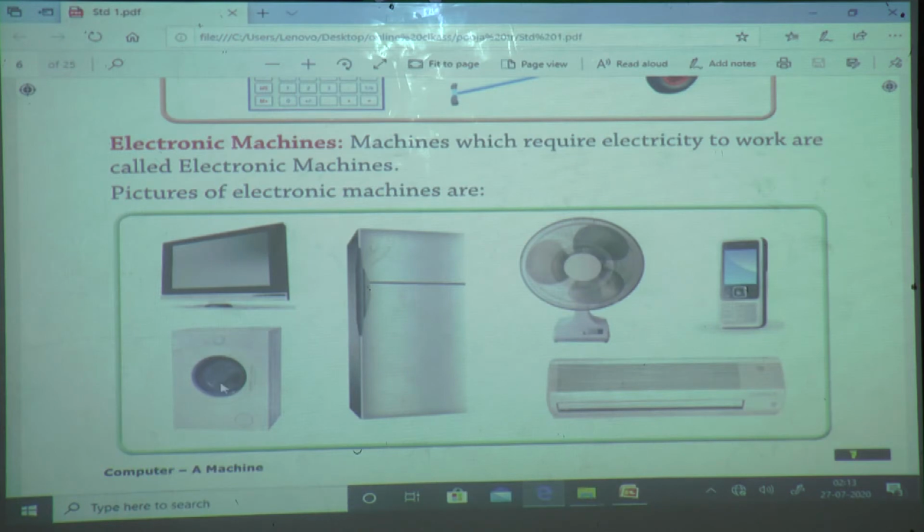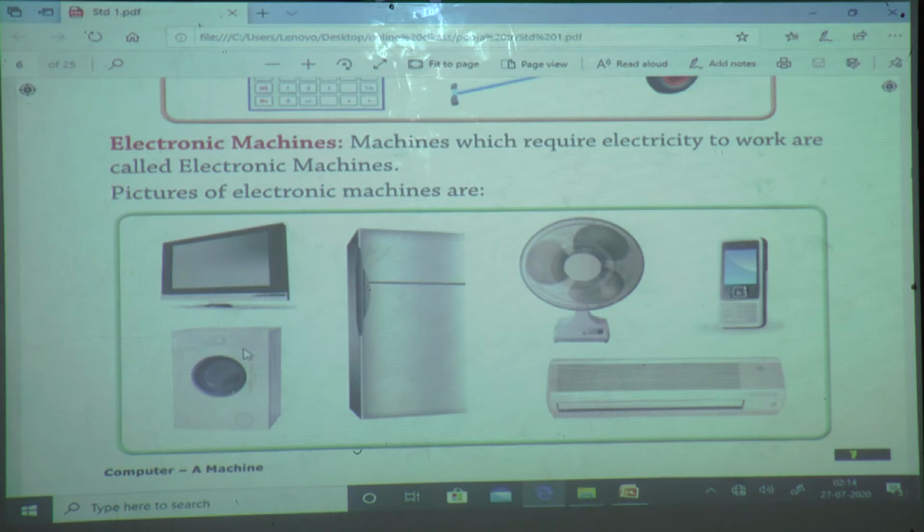Next, the washing machine. By using hand also we can wash our clothes, but to do our work easily, we are using the washing machine. Right? When we start the washing machine, only at that time does it require a manpower. After that, we go here and there, can the washing machine stop? No, the washing machine will not stop. It will work continuously.